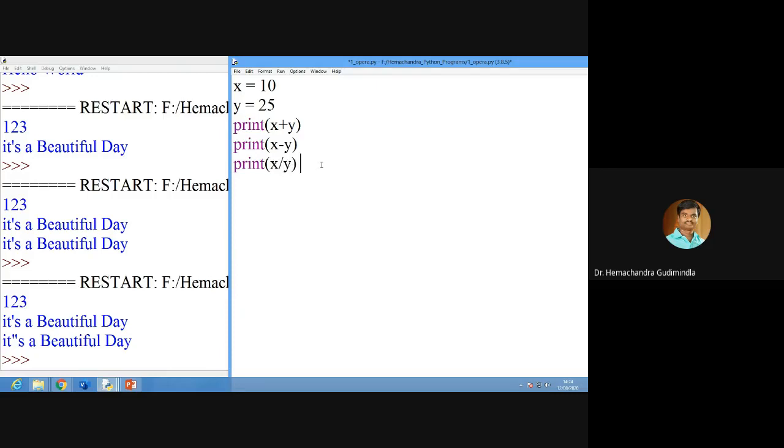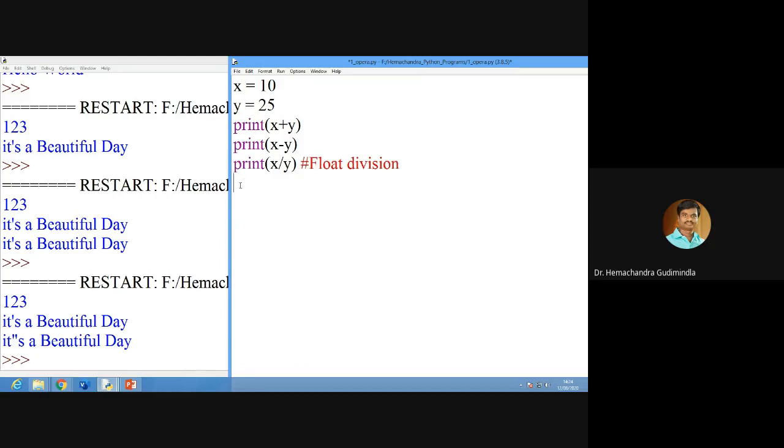I will write a comment here: float division. You can write it here, no issue with that.